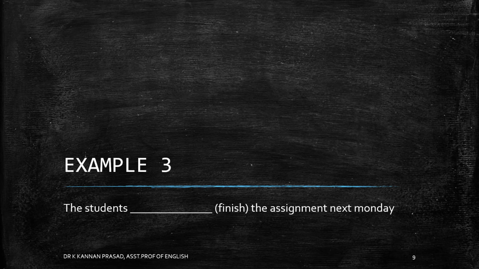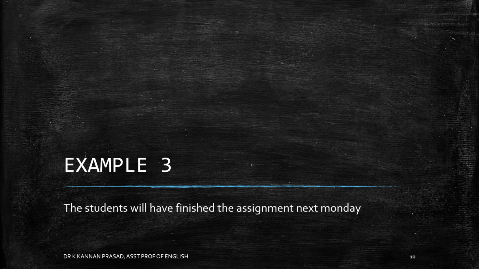The third example, let us do the same analysis. The past participle form of finish is finished. But this time, the sentence makes reference to next Monday, which is in the future. So we employ future perfect tense. To employ future perfect tense, we use will and we use have, because we use have all the time in perfect tense form. So the solution is the students will have finished the assignment next Monday.